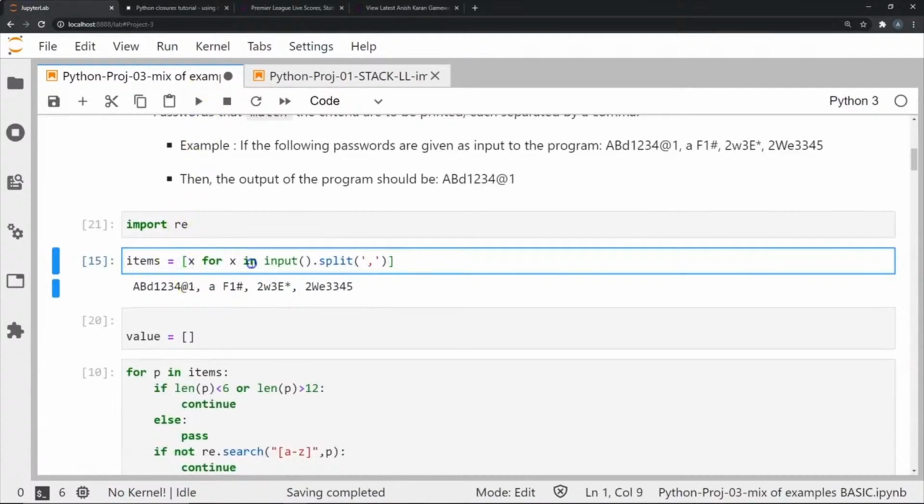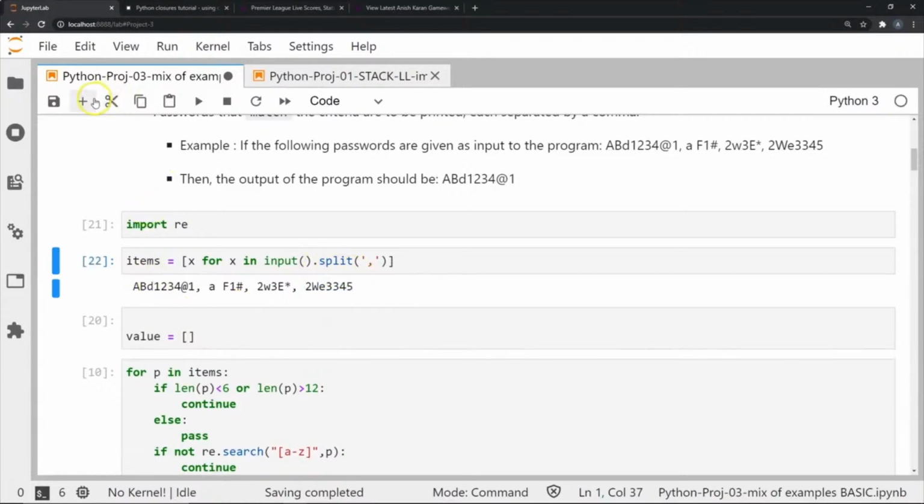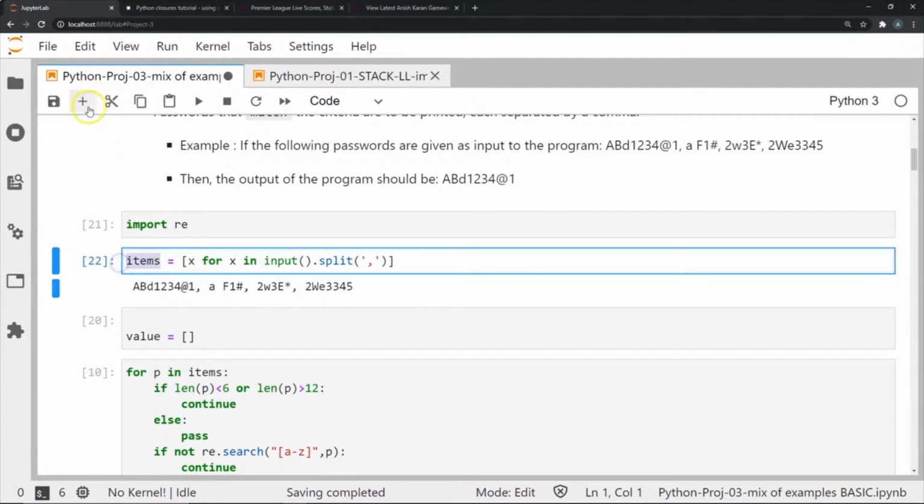Now this step is going to ask us to input the passwords, as you can see here. So I will just press Control V. Since this is comma separated, it will split each of these by the comma and store them in a list. It will take this as one password, this as another password, this as another, and this as another password.